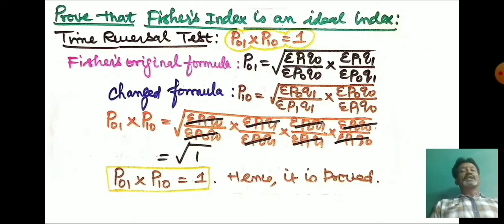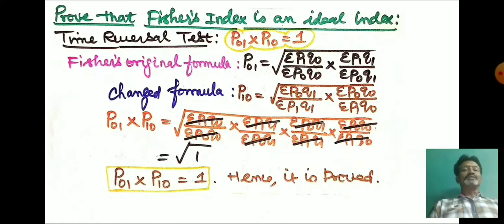Here I have taken the Fisher index to prove whether the Fisher index is an ideal index or not. You can remember that the Fisher index is an ideal index because it satisfies both the time reversal and factor reversal tests. All other indices do not satisfy both tests, so we say Fisher's index is an ideal index. Now I will explain how to prove that the Fisher index satisfies the time reversal test and the factor reversal test. First take the time reversal test.